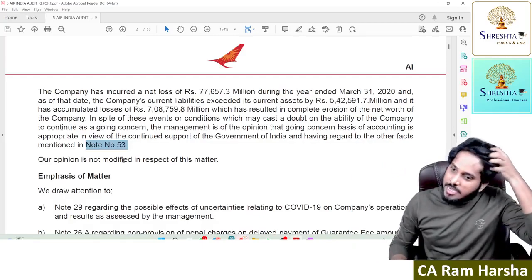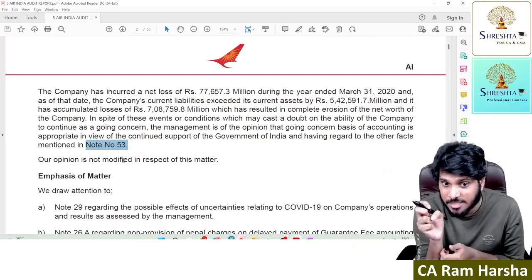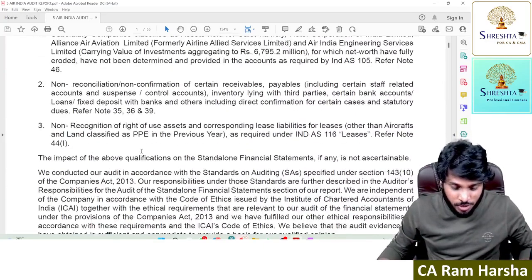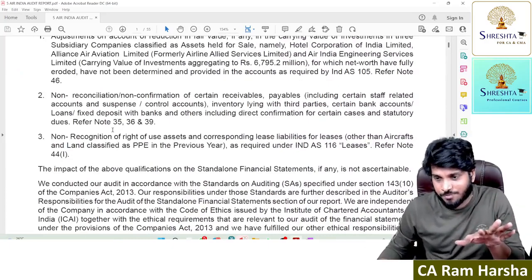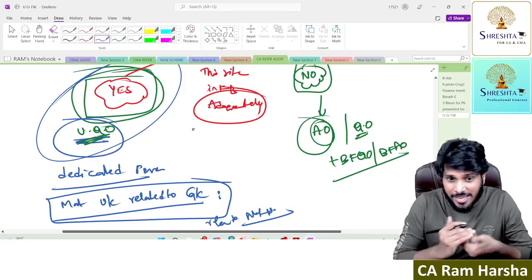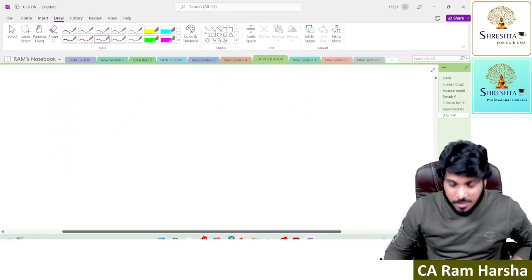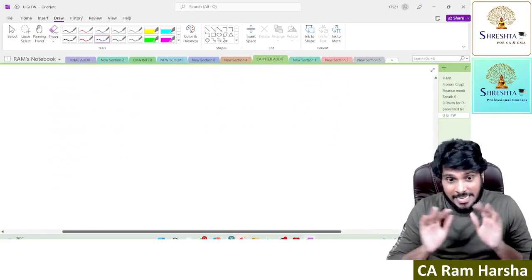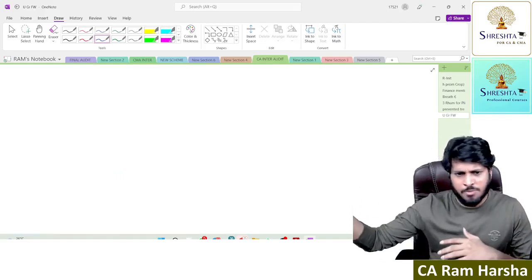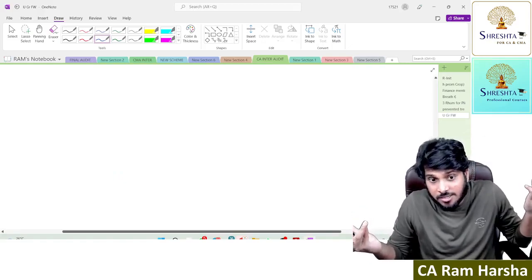So on the going concern aspect, which opinion did the auditor give? Sir, the auditor gave unqualified, because the qualified opinion is only on a few issues, not on the going concern issue. So in our example also, which opinion did the auditor give with respect to going concern? Unqualified opinion. Now here, if the auditor gives an unqualified opinion and leaves, what do people think? Hey, everything is fine with Air India. Management prepared financials, the auditor is also saying everything is true and fair. So everything is fine. People may think like this.